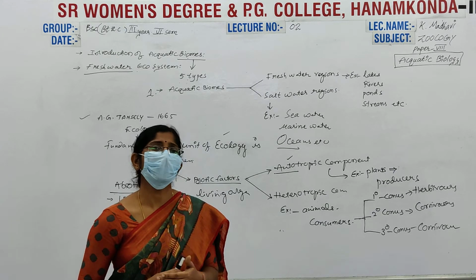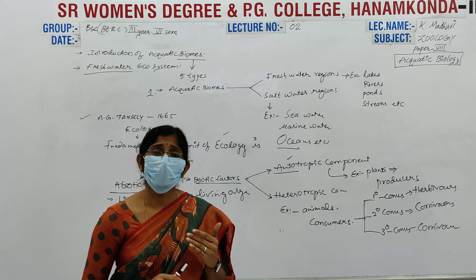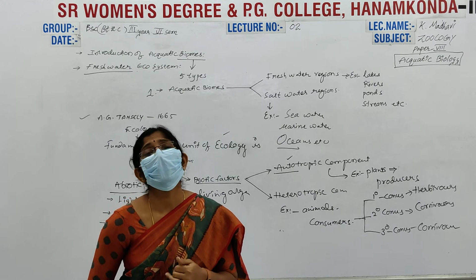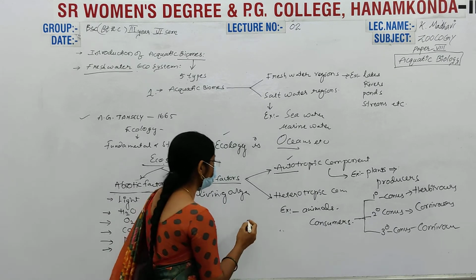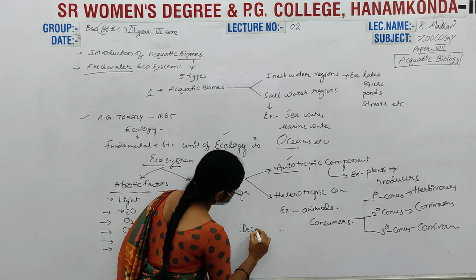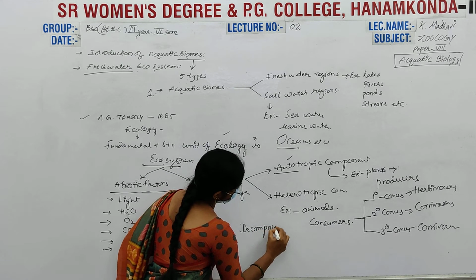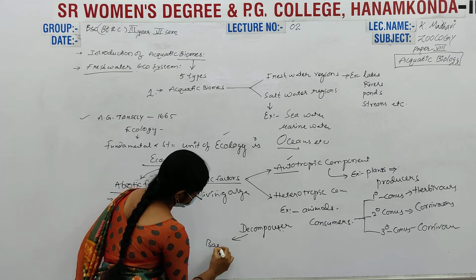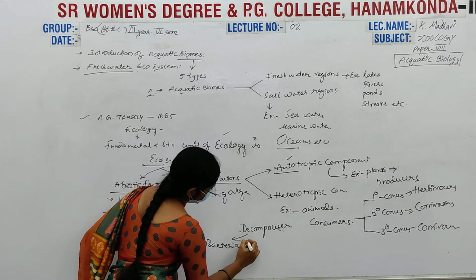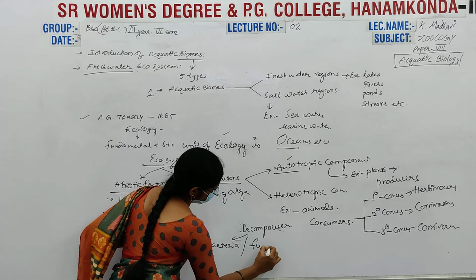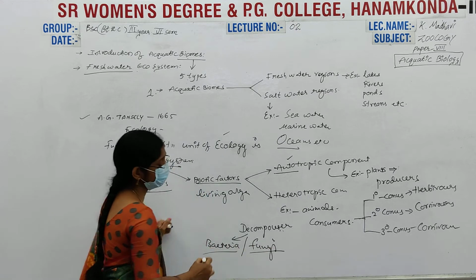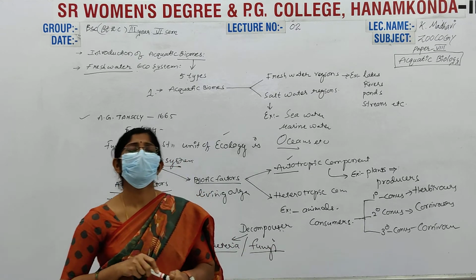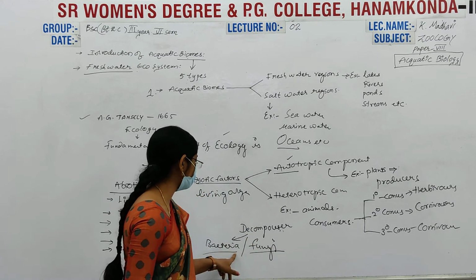Primary, secondary, and tertiary. And here one more important component is the decomposers. Decomposers are most important. Decomposers are bacteria and fungi. Bacteria and fungi are the best examples of decomposers.